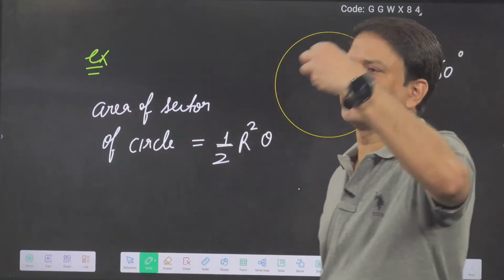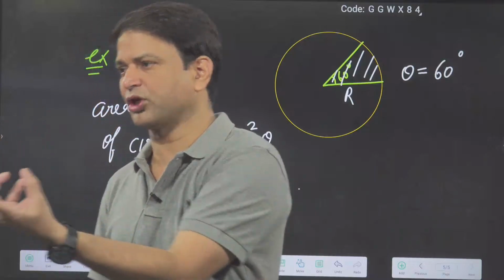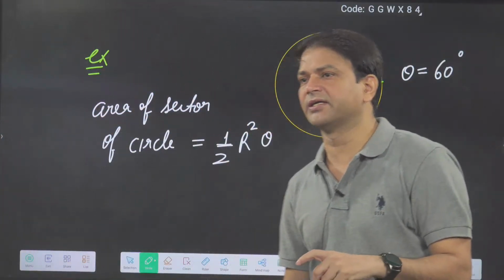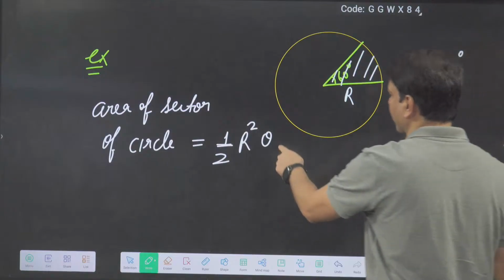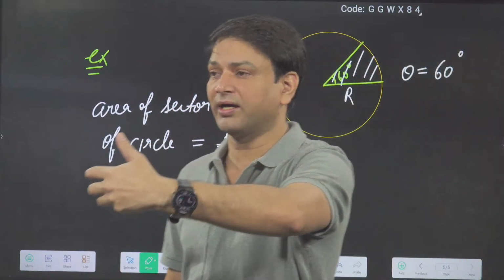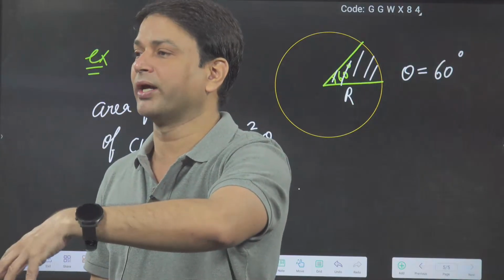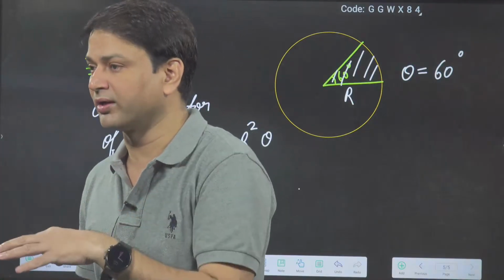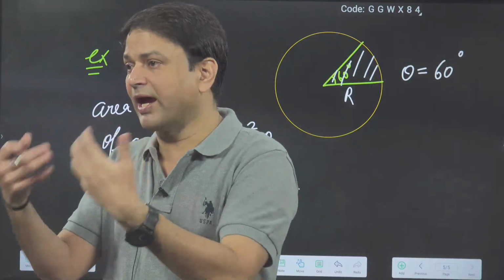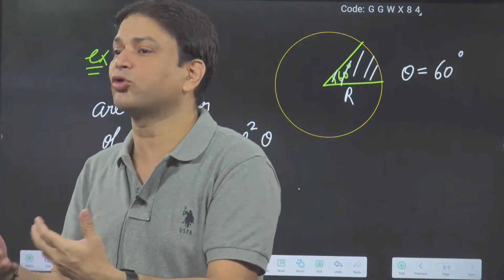When they have given any angle and you want to find the area of the portion of the circle, the area of the sector which is making an angle theta at the center, then what is the formula? Half r square theta. But we will not put theta in degrees, because when you are using the area of circle, you are saying pi r square, you are not saying 360 r square. That's why I said earlier we have to build the habit of writing angles in radian.